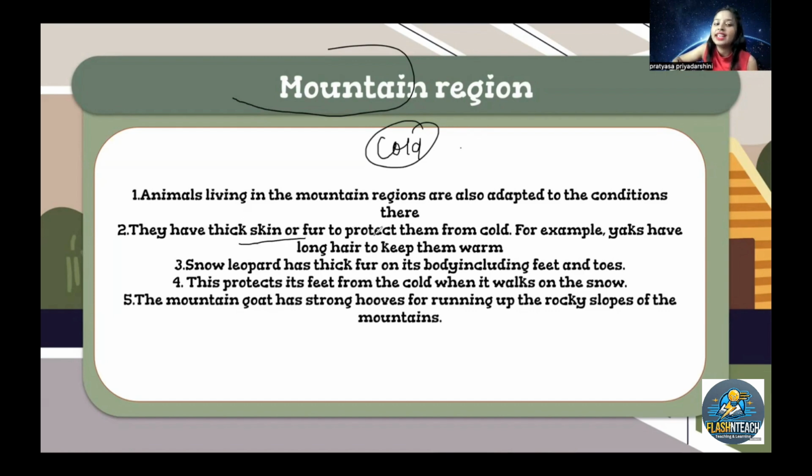Yes. So they have thick skin and fur to protect them from cold. For example, yaks have long hairs to keep them warm. Snow leopards have thick fur on the body, including the feet and toes. The mountain goat has strong hooves for running up the rocky slopes of the mountains. You can see they have strong hooves like this, so they can run with the help of them.